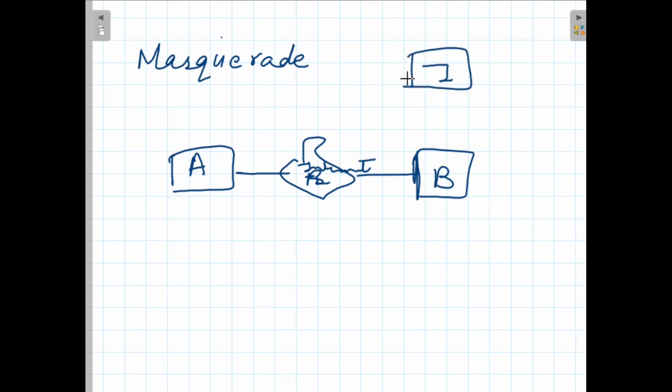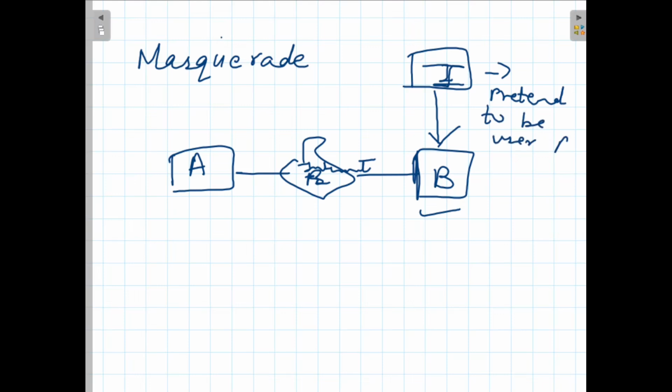The intruder I will pretend to be entity A. Now user B will think that the message has come from A, but in reality the intruder is pretending to be user A.